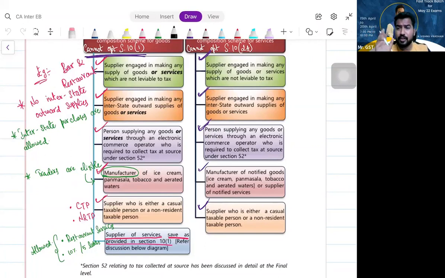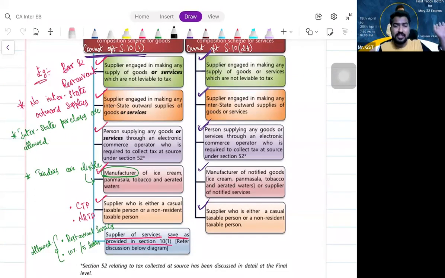You should not be dealing with non-taxable goods, non-taxable supplies. You should not make interstate outward supplies. Now you will get a doubt. Sir, when we were discussing aggregate turnover, you said you include intrastate supplies, interstate supply, exports, all the stuff. That is the preceding financial year. That we will see for deciding the eligibility. Once you are eligible for composition scheme and you start opting for composition scheme, you don't make outside the state sales.